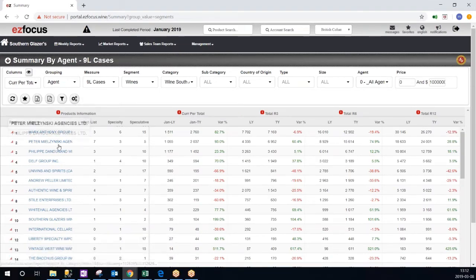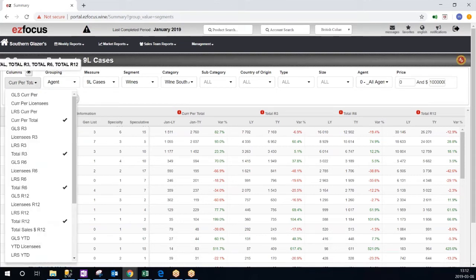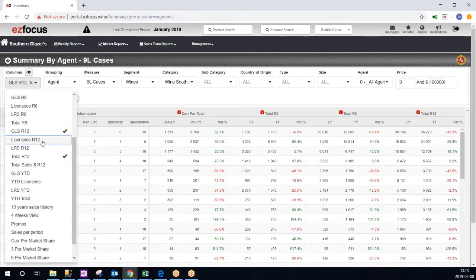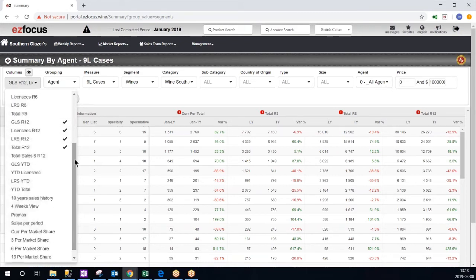Now, if I wanted to compare different channels, all provincial reports allow you to compare different channel and subsets. So in the columns here, I can play around with the different columns that I actually want to see. If I wanted to compare GLS, licensee, LRS, and total sales, I just have to click on the columns I want to see. Further down, you also have market share options.